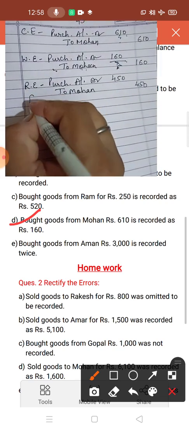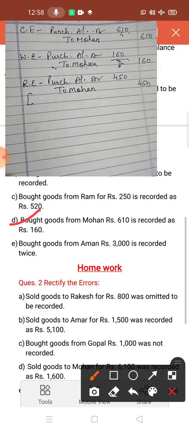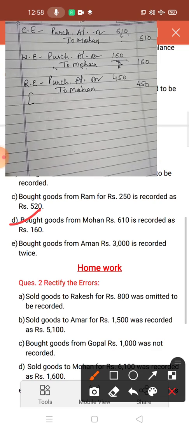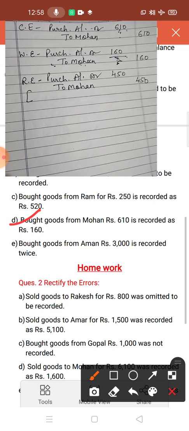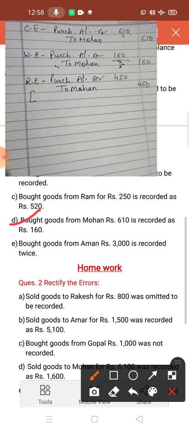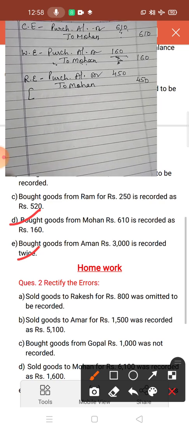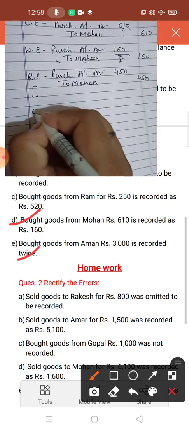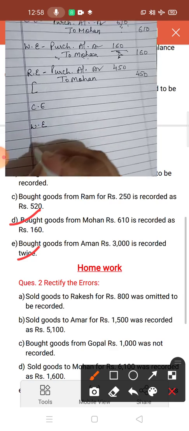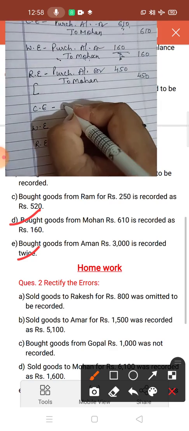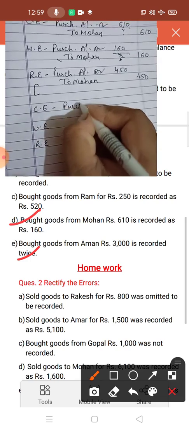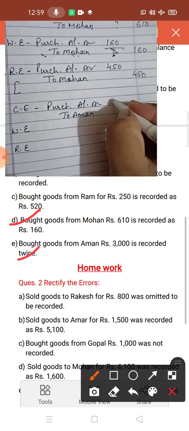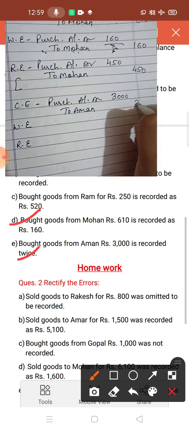So in this place you have to make the narration. Being bought goods from Mohan for rupees 610, it is recorded as 160. Now rectified. Okay. Now last one. Bought goods from Aman rupees 3000 is recorded twice. So children, again we are making the correct entry, wrong entry and rectify entry. So the correct entry is bought goods from Aman. It means purchase account debit to Aman. Okay. Now the correct amount is 3000.